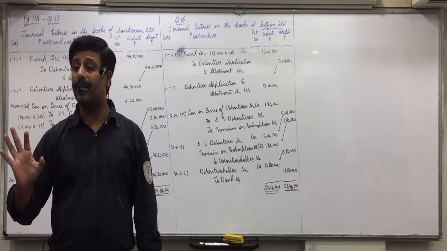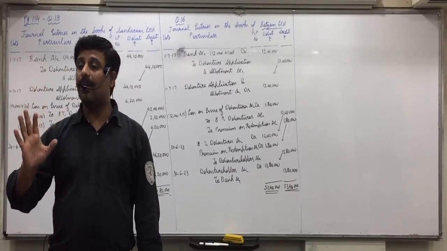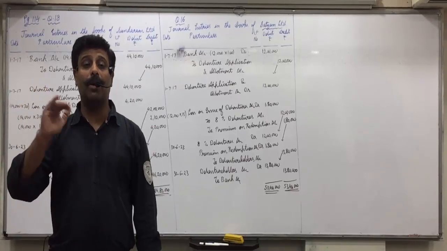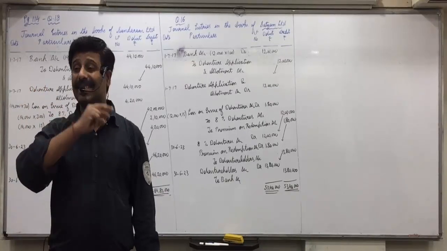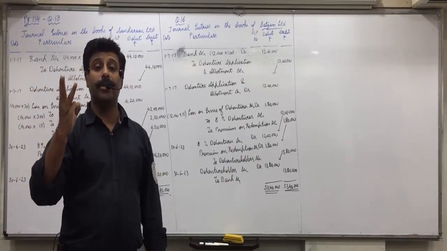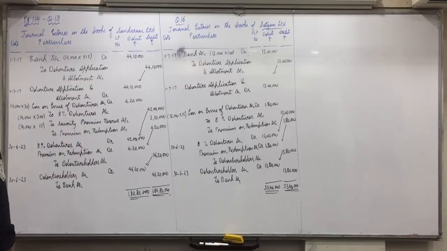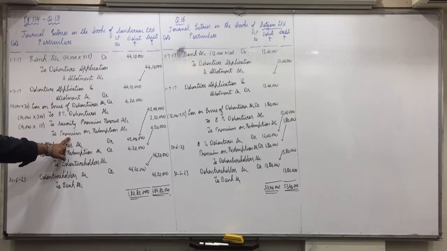There is no profit earned, no loss incurred. So in lump sum, full amount called with application, you combine it with the second entry. But in installments, you combine it with the third entry. Then the first two entries will be of application and the third entry will be of allotment money due.